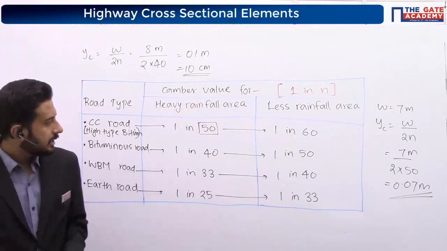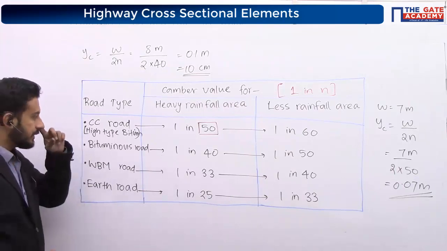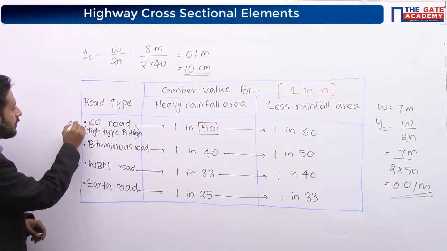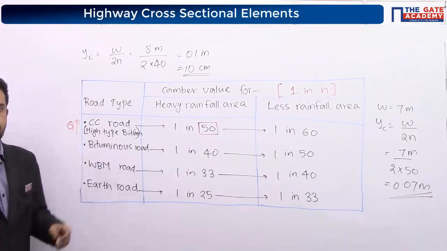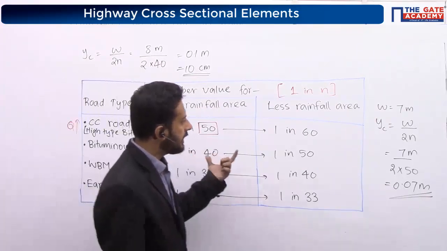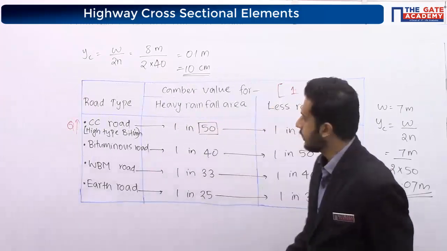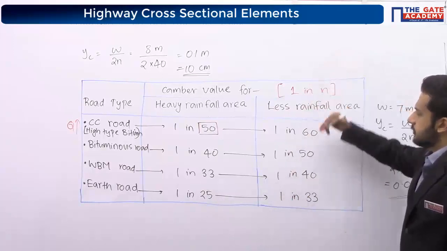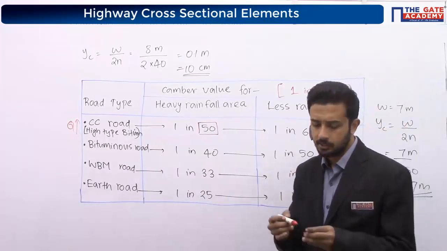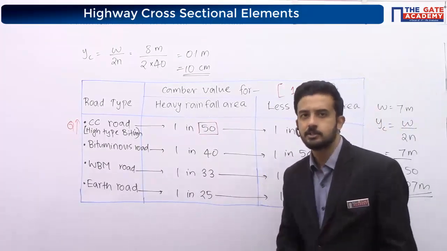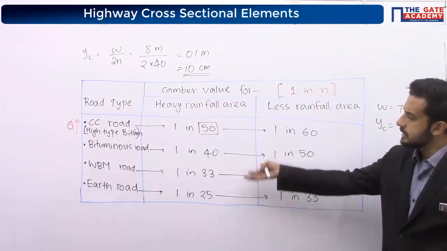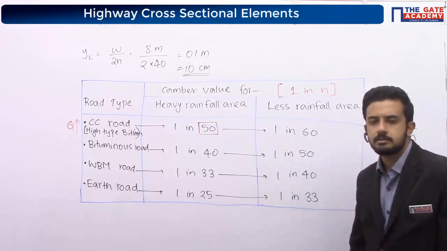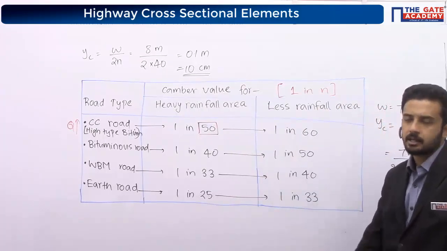Okay. See, two, three points we can analyze from here. As I already told you, this is the highest quality pavement. Cement concrete is the highest quality. For the highest quality pavement, the camber value is less. Correct? So such points, you just note them down. Somewhere if they are asking you some true or false statements: as the quality increases, the provided camber decreases. That point you write. As per IRC, this is the recommendation.